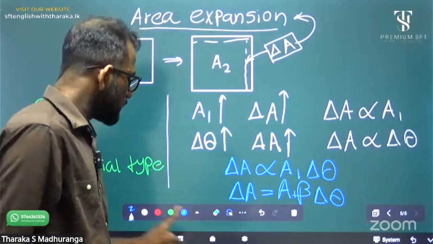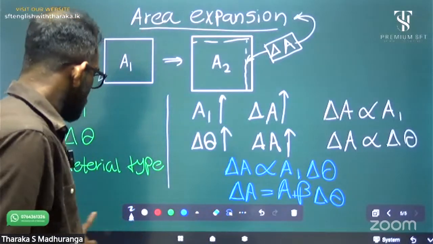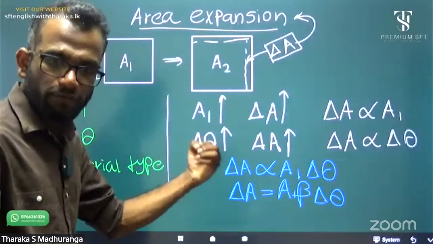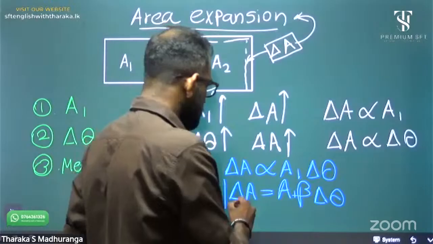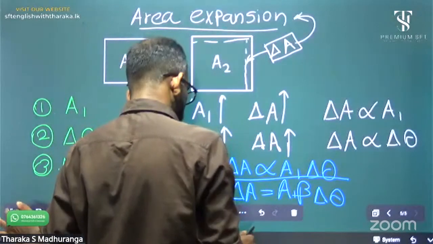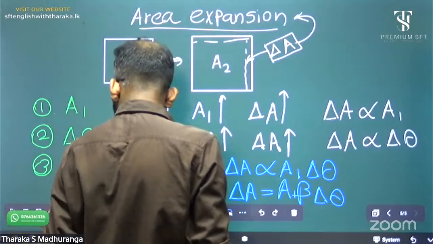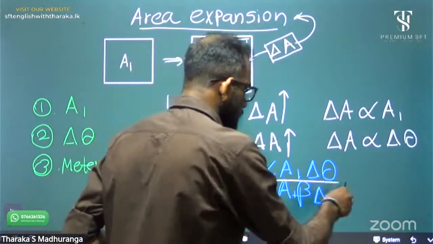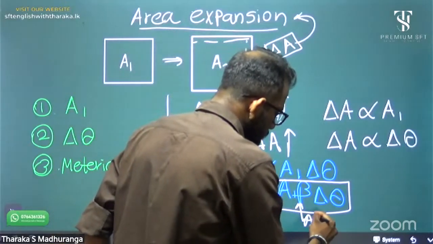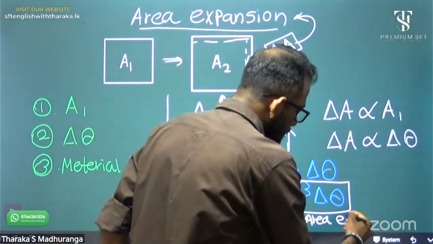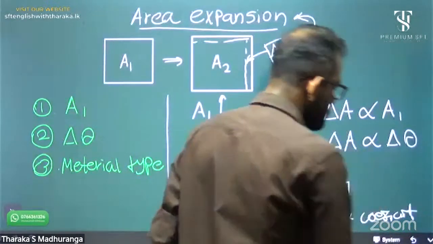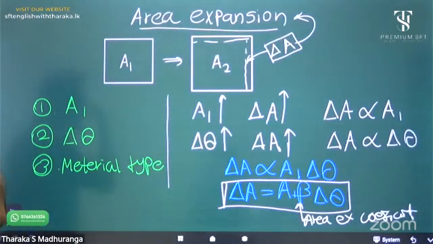What's the name of beta? The name of beta is the area expansion coefficient. That's the basic equation, and this we call the area expansion coefficient.